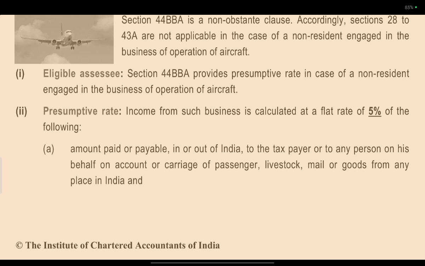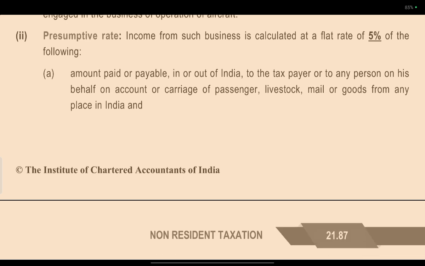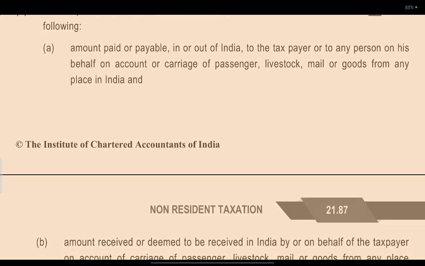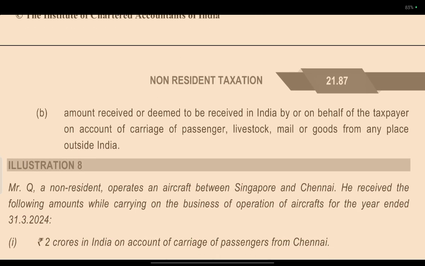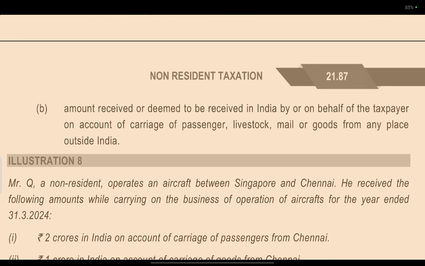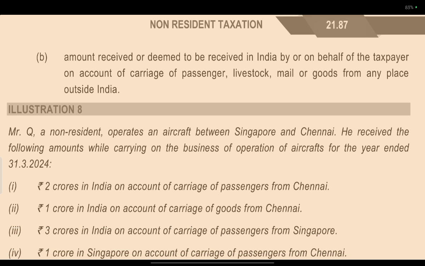Section 44BBA provides a presumptive rate in the case of a non-resident engaged in the business of operating aircraft. Presumptive tax: income from such business is calculated at a flat rate of 5% of the following. The amount paid or payable, in or out of India, to the taxpayer or to any person on his behalf on account of carriage of passengers, livestock, mail, or goods from any place in India. And the amount received or deemed to be received in India by or on behalf of the taxpayer on account of carriage of passengers, livestock, mail, goods and other parts outside India.